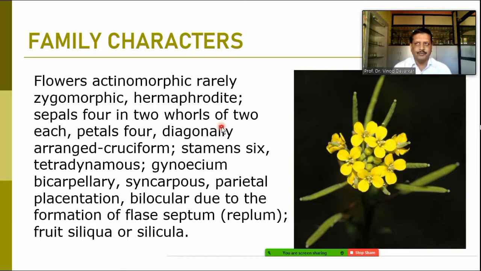Gynoecium is bicarpellary, syncarpous ovary is there. Placentation is parietal, parietal placentation. Bilocular due to the formation of false septum. It is called the replum. And fruit type is a special type, that is the silicula, or we can say the siliqua.